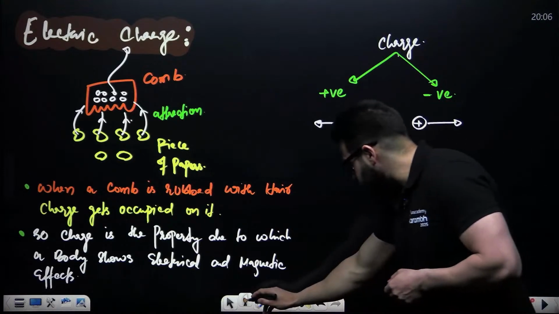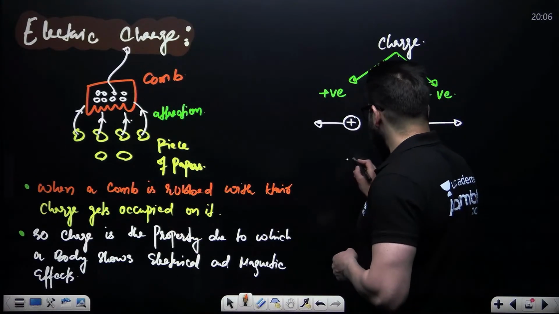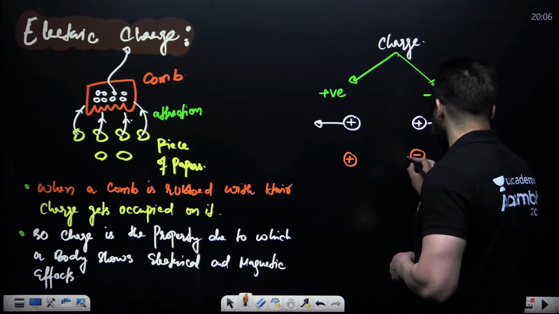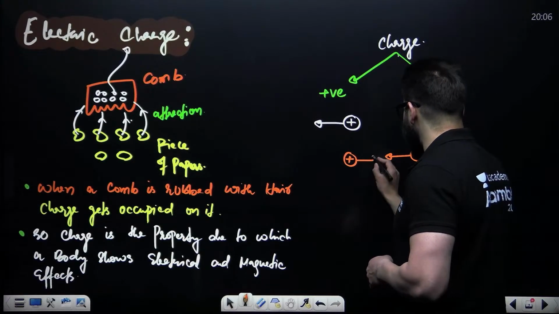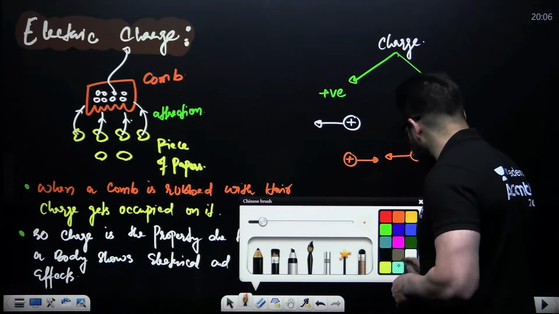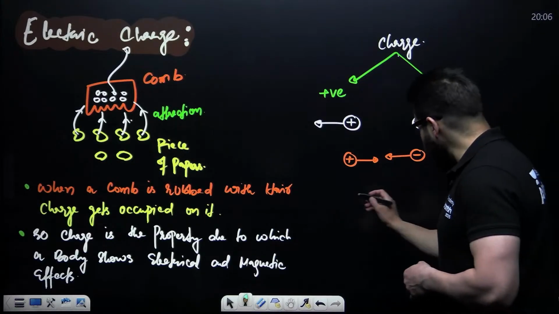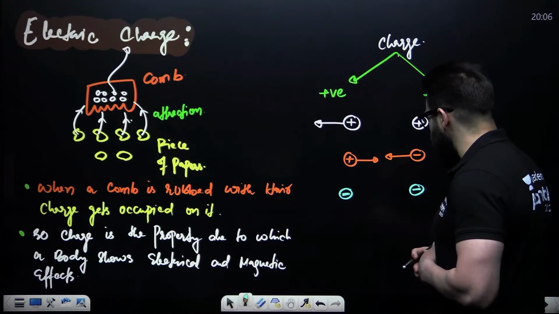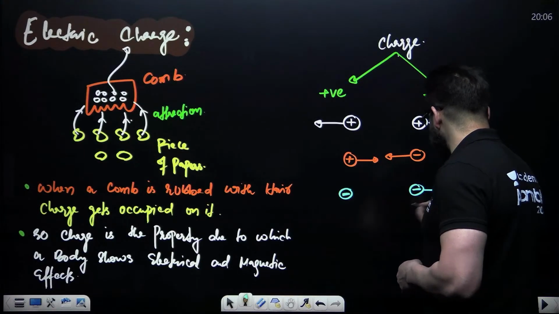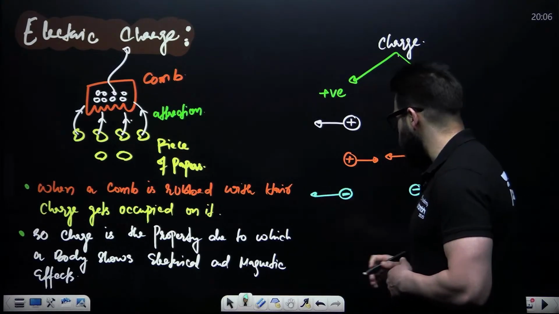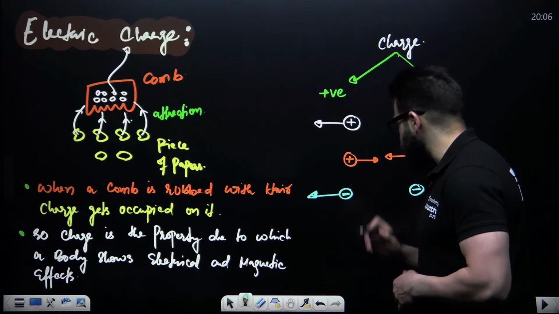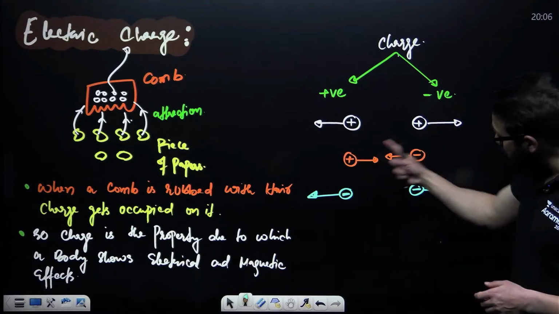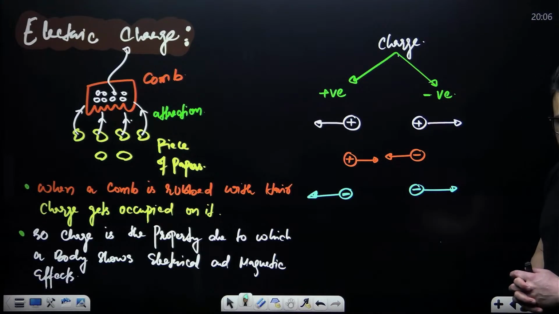Now my dear friends, suppose I keep a positive charge over here and a negative charge over here. We say unlike charges attract, so they attract each other. Now if you have a negative charge here and a negative charge over here, two negative charges repel each other. So like charges repel, unlike charges attract. Keep this in your mind.